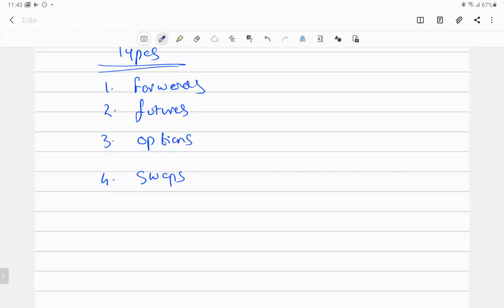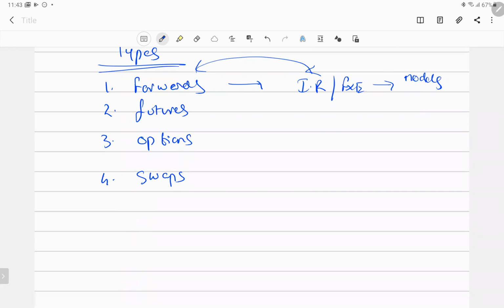From this, we have to look at the interlinkages. We have to read a lot of interlinkages. From the forwards, we have to go to the various instruments that we have to see. We have to see the interest rate, then the foreign exchange rate. Then we have to see the interlinkages of forwards and interest rates with some models. Right? So everything is involved. Here we'll be seeing currency forwards, currency futures, currency options, currency swaps. The same way we want to see interest rate forwards, interest futures, interest options, interest swaps.